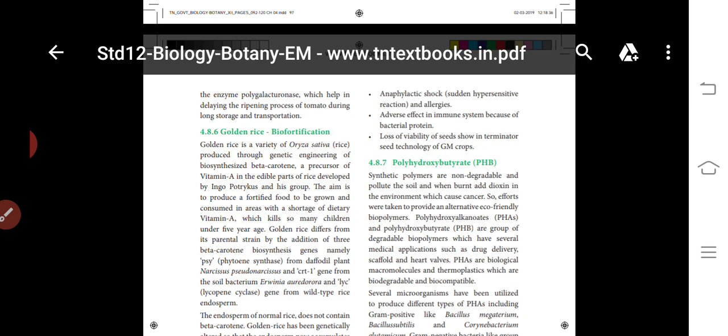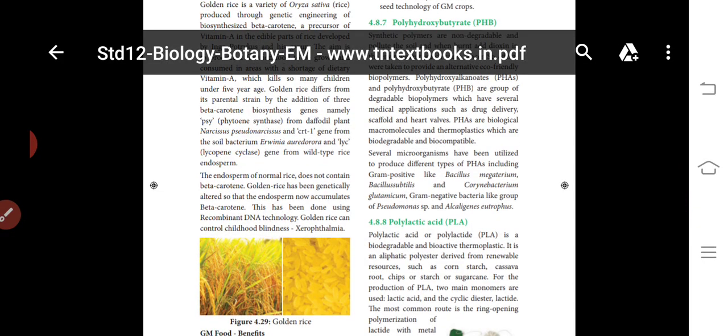So what differs from the parental strain is the addition of beta carotene genes. If we consume this rice, we get vitamin A. It is yellow colored, and vitamin A consists of beta carotene. Recombinant DNA technology produces this golden rice.